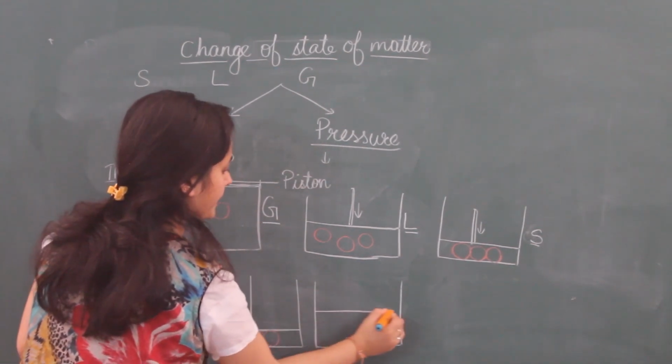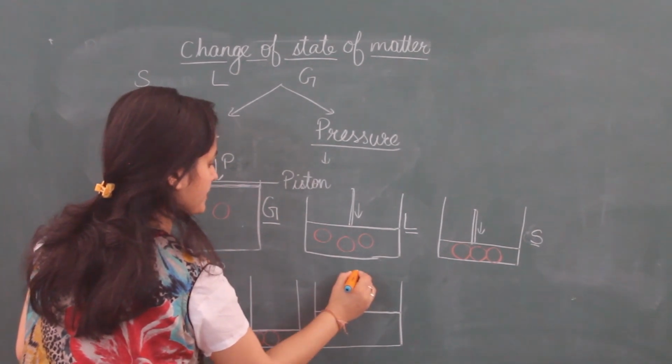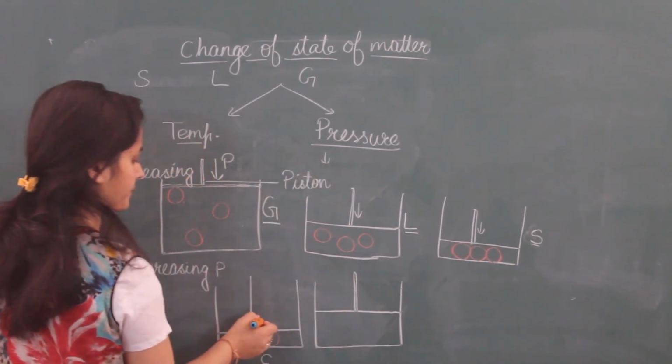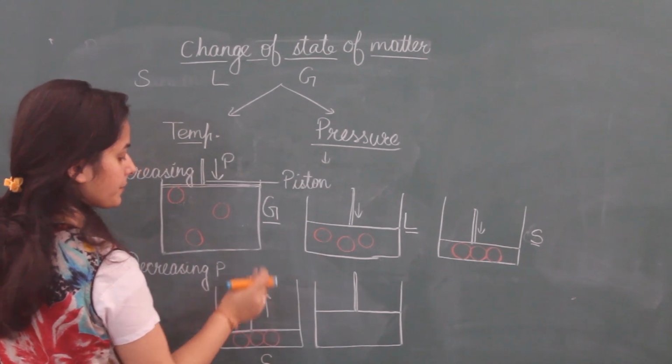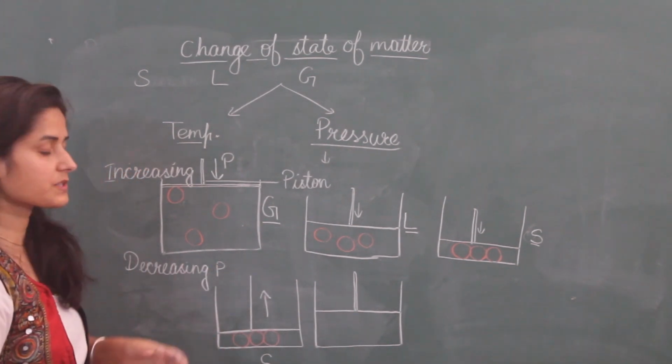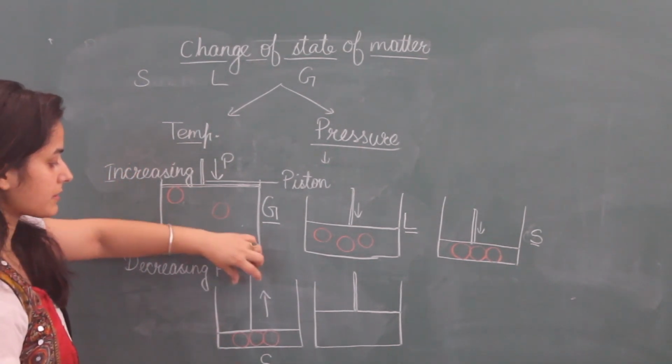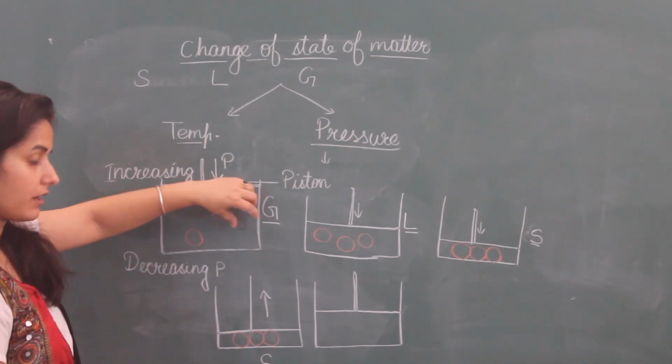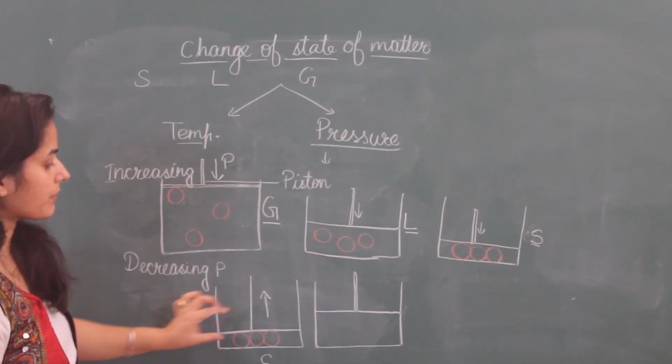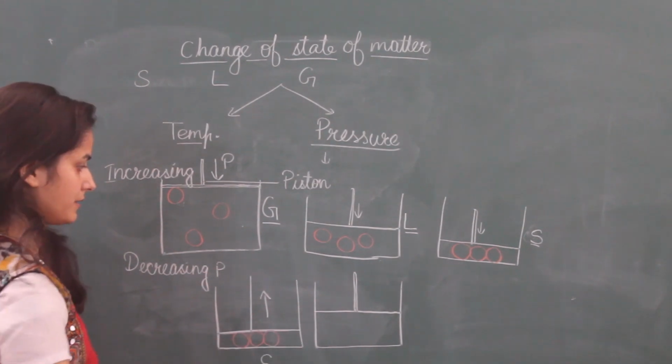With the pressure, we sometimes have to change temperature conditions also. Now what will we do? We will decrease pressure. How can we decrease pressure? I will start removing this piston towards the upper side. That means I will make space for these particles.